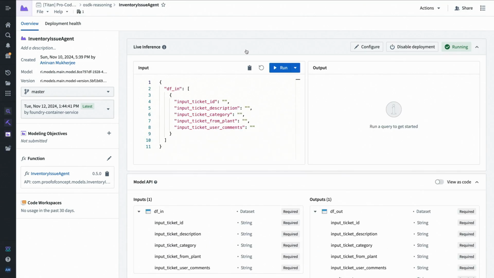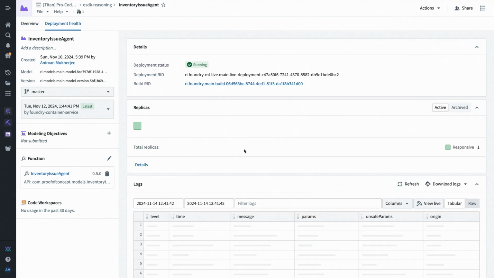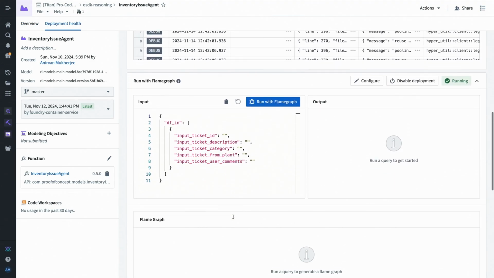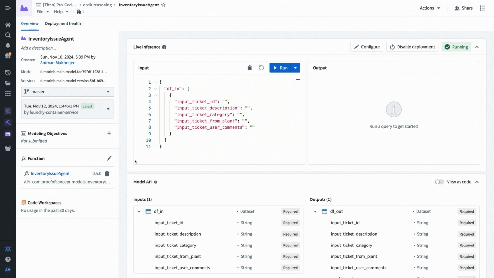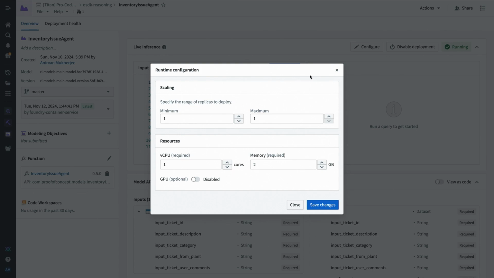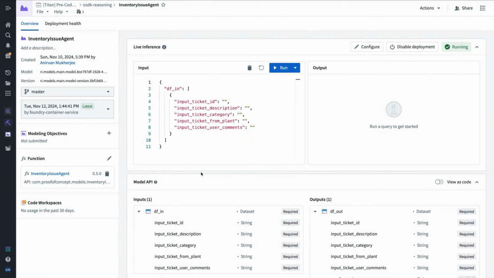So here's our model that we've saved. I've already deployed it, right? We can check the health of this, anything we might want to do with a deployment. So that's replicas, logging, the interface to actually call it and experiment with it. Exactly, right. And this isn't super resource intensive because it's proxying out to a large language model, but we can set up our auto scaling policy, anything that we want to do around this.